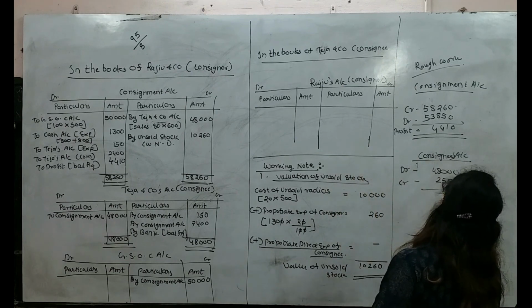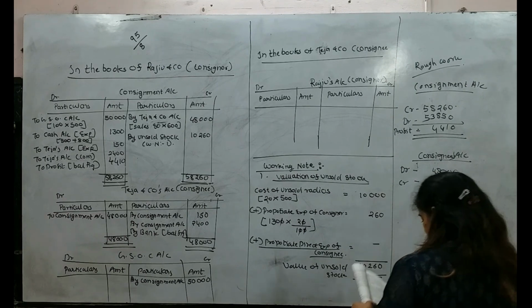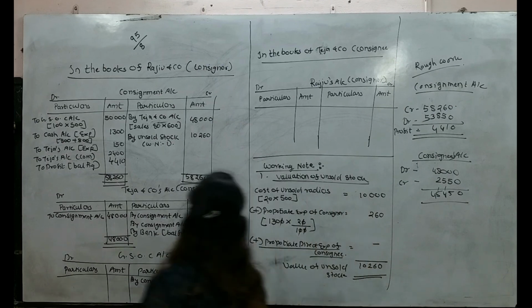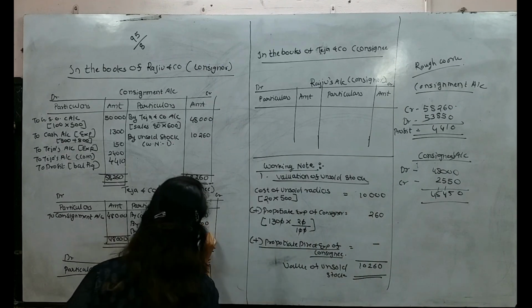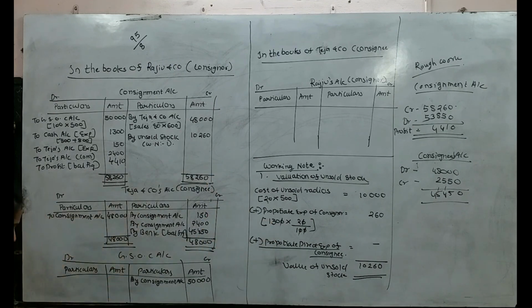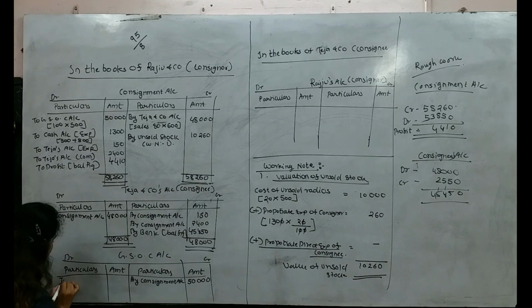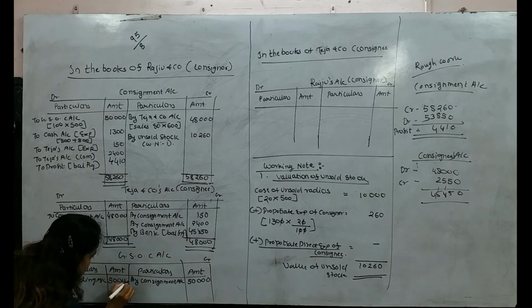So the balancing amount will be 45,450. Here the remaining balance we will transfer to trading account, that is 50,000.